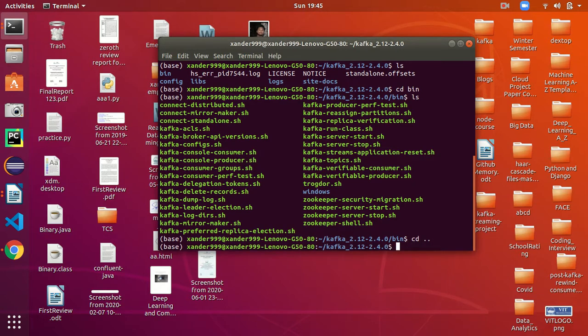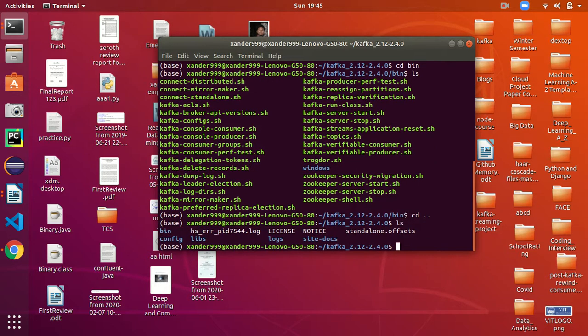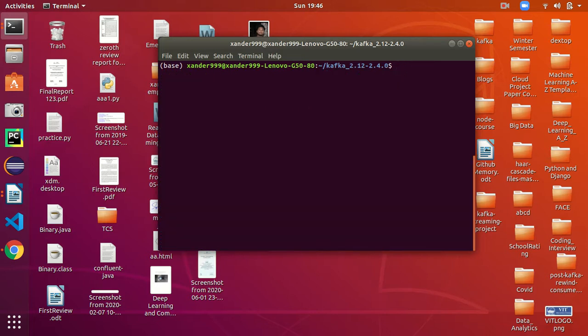Other than that, what we have more is the configuration folder. This configuration folder contains all the .properties files. These properties files are vital files. I mean, they are important for running your Kafka. So, all clear. Let's first start.